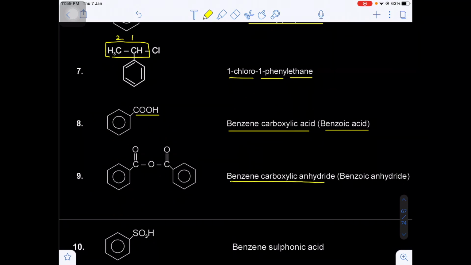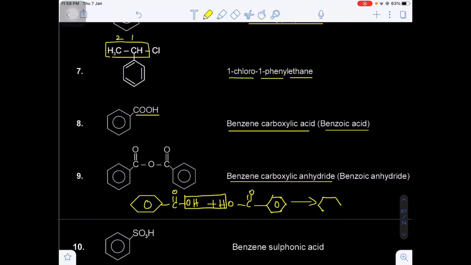Now the next one will be benzenecarboxylic anhydride. Do you know benzoic acid? This will be the structure of benzoic acid, that is C6H5-C(=O)OH. When two molecules of benzoic acid undergo condensation by loss of a water molecule, if you remove the water molecule by loss of OH and H, you will get the acid anhydride.